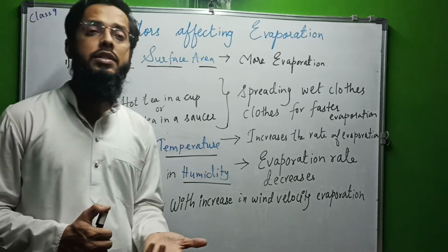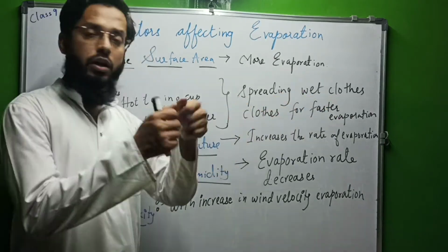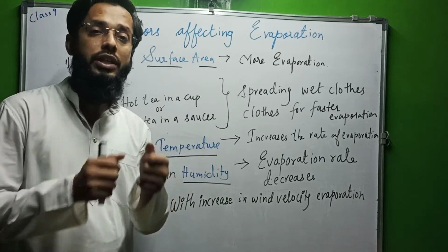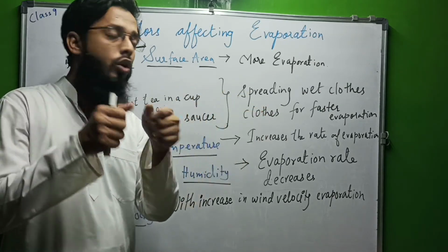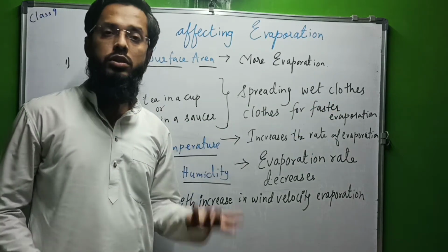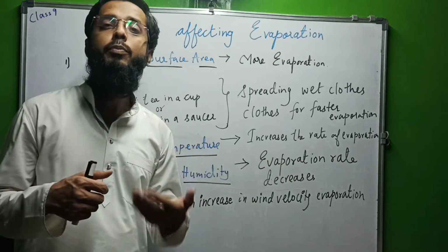And due to the same reason, why do you spread wet clothes? Because they will dry faster. There will be more evaporation if you spread the clothes. So we spread wet clothes for faster evaporation. The first point is simple. If there is more surface area, there will be more evaporation.